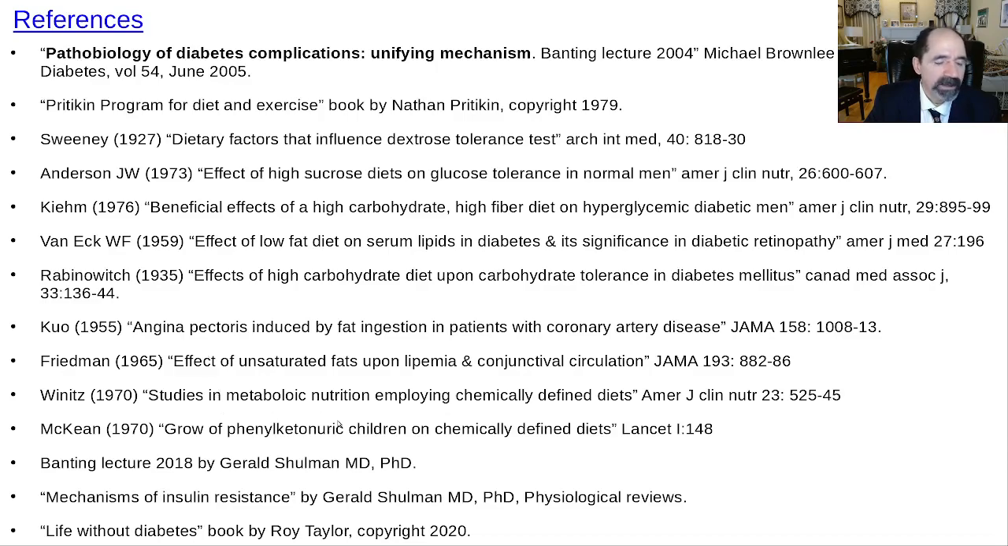So a good paper by Shulman too was his mechanisms of insulin resistance. A little bit long, but good detail. The guy's a genius, okay, and he dedicated his whole life to studying diabetes, so he knows a lot. So anyways, hope that's helpful.